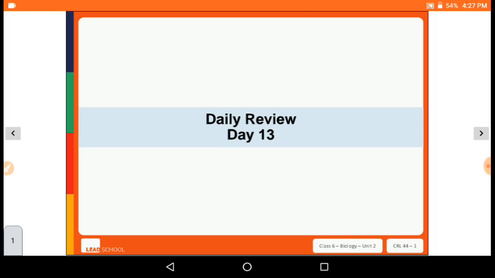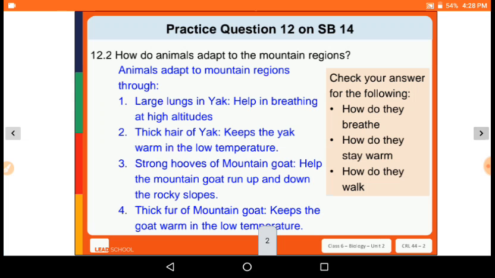As you know, I am your science teacher Vatsal Trivedi, and today we will discuss the biology unit number 2, day 13. Before we start today's topic, let us solve some practice questions regarding some previous topics. Question number 12.2 in your supplementary book, SB14: How do animals adapt to the mountain regions?